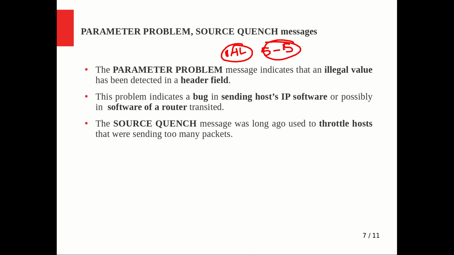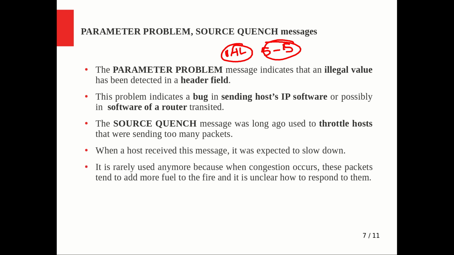And the source quench message, which is being used as part of congestion handling, is another one that was long ago used to throttle hosts that were sending too many packets. Right now, we have other techniques like explicit congestion notification, load shedding, and many other approaches. So this is somewhat an older technique where it stopped the host from sending further packets, so as to reduce the flow. When a host received this message, it was expected to slow down.